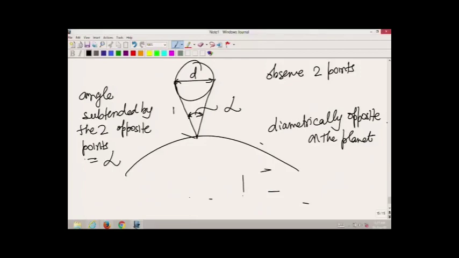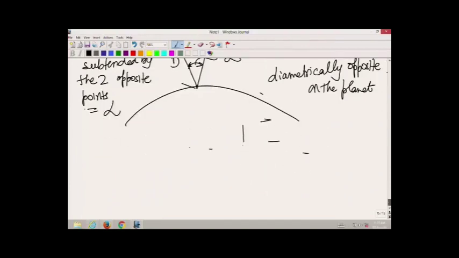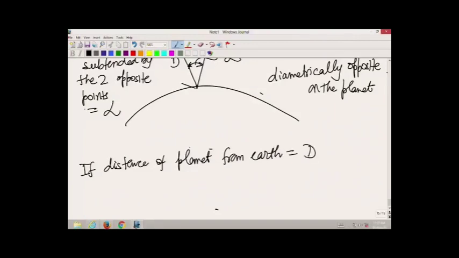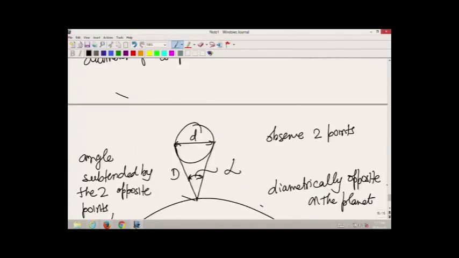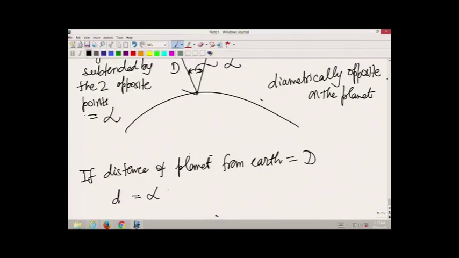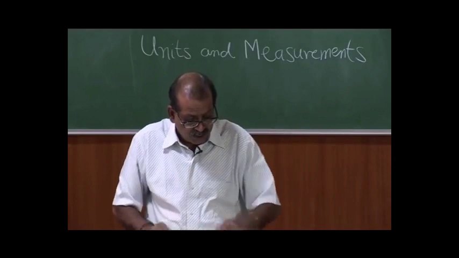If the distance of the planet from earth is capital D, then small d, which is now the arc length, will be equal to alpha times capital D. Therefore, we will be able to get small d, or if we need the angle alpha, then this will be equal to d upon capital D. Here you have to keep in mind alpha is the angle between two directions when you view diametrically opposite points on the planet.